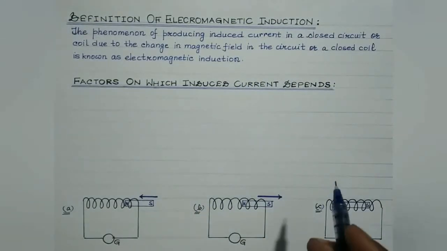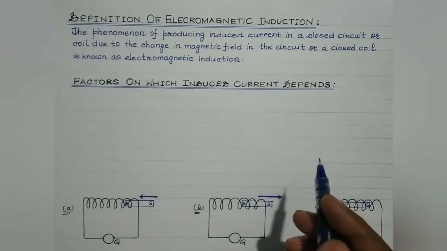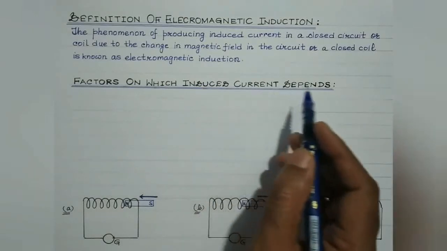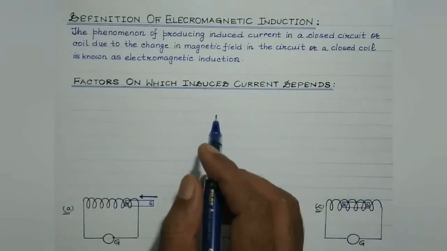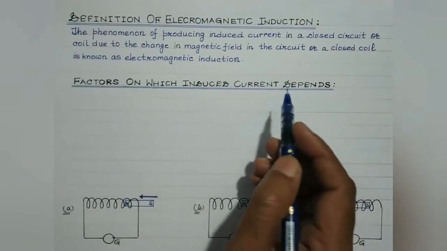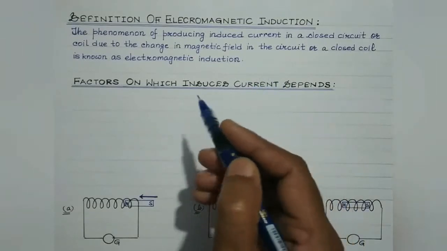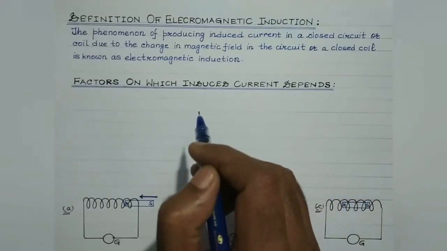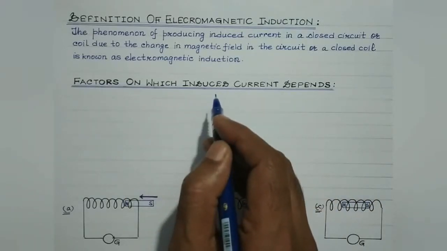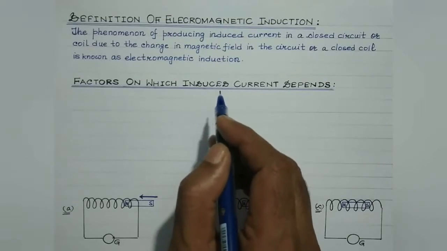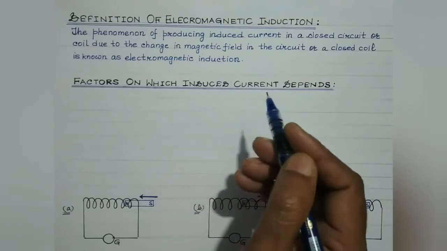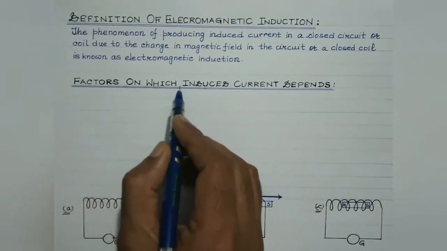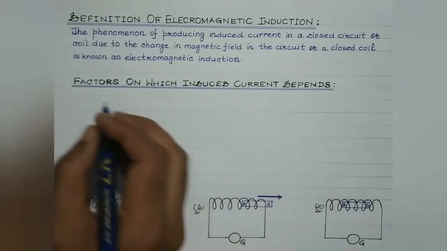And through those various experiments which we have discussed, we can easily conclude the factors on which the induced current depends. Students, as you remember, the magnitude of the induced current does depend upon the relative motion between the coil and the source of the magnetic field. Then it also depends upon the time rate of change in the magnetic field or the magnetic flux, right? So let us discuss the factors on which the induced current depends.